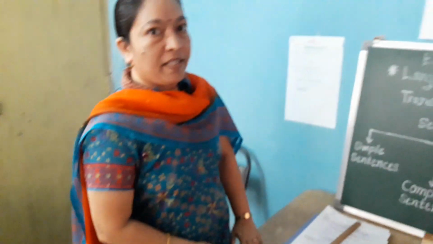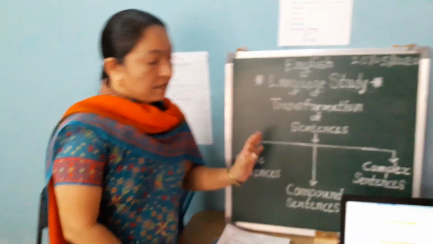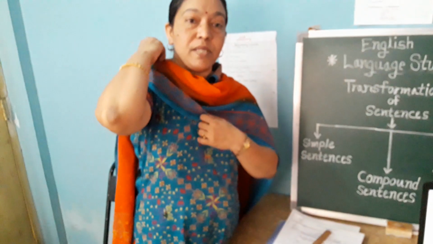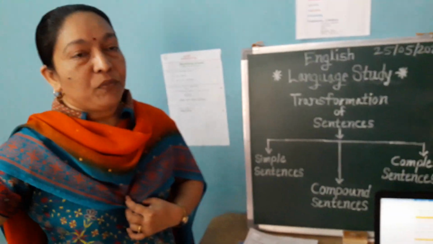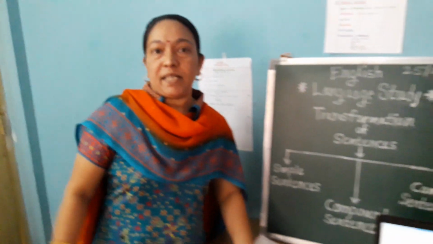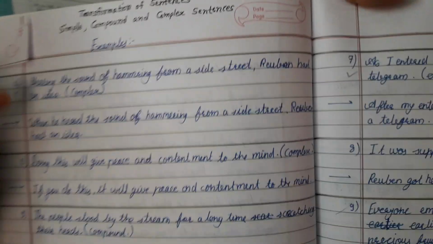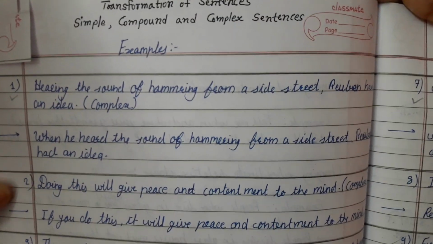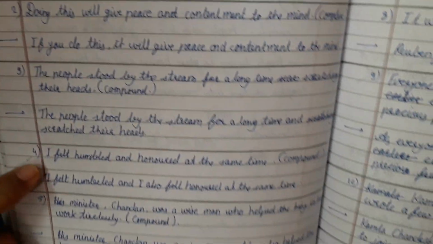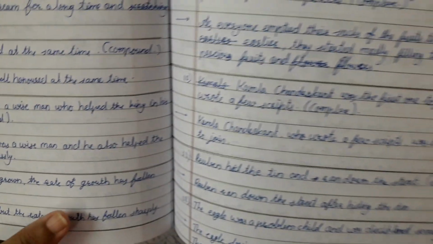Okay, we are going to see the brainstorming activities in this way, and we are going to see many examples from transformation of sentences along with me. And please see here in this notebook, I have written all the examples and their answers also, meaning transformations also. So these photographs also I will send to you. You have to copy all these examples in your notebook for your further studies.